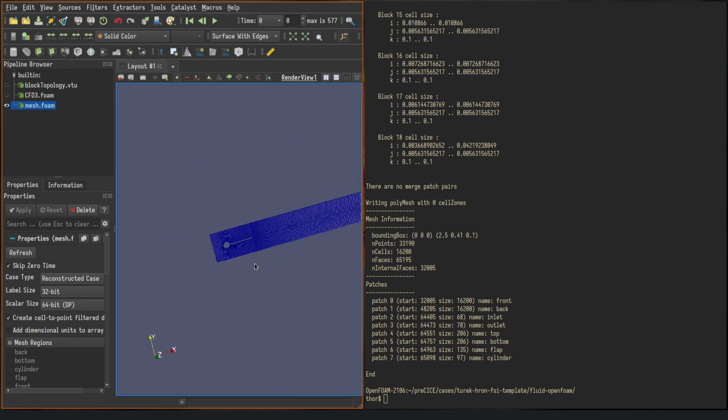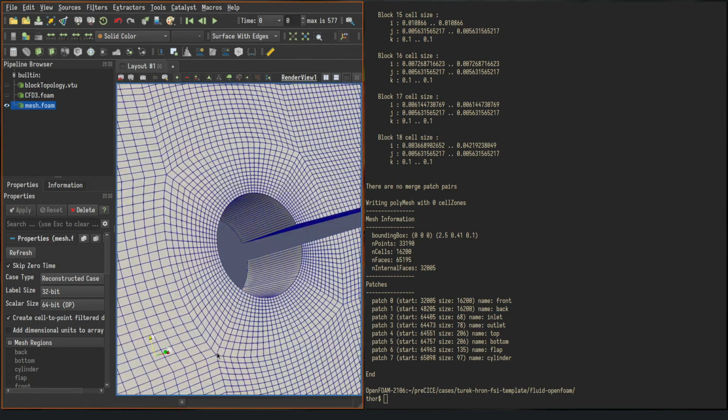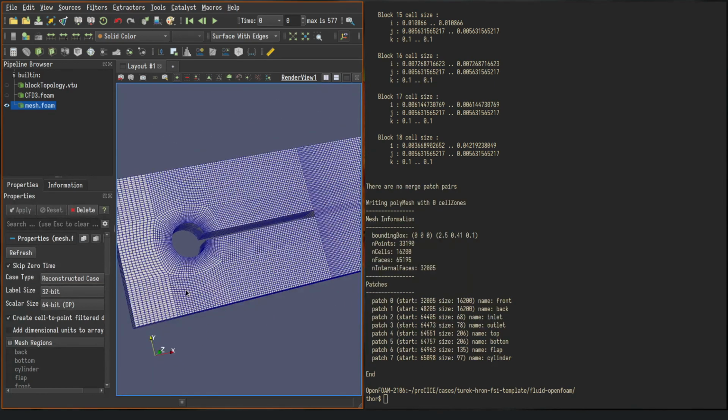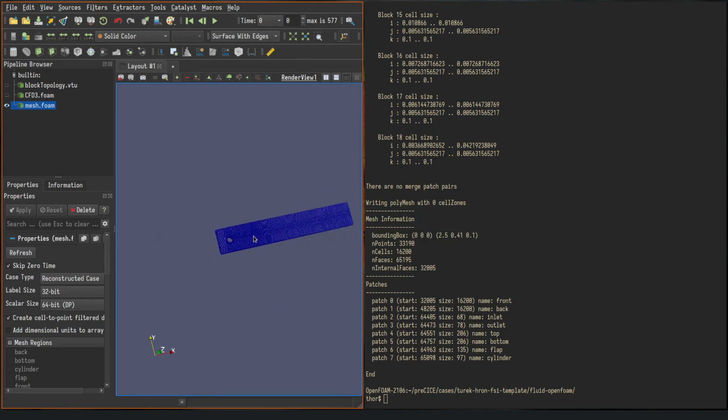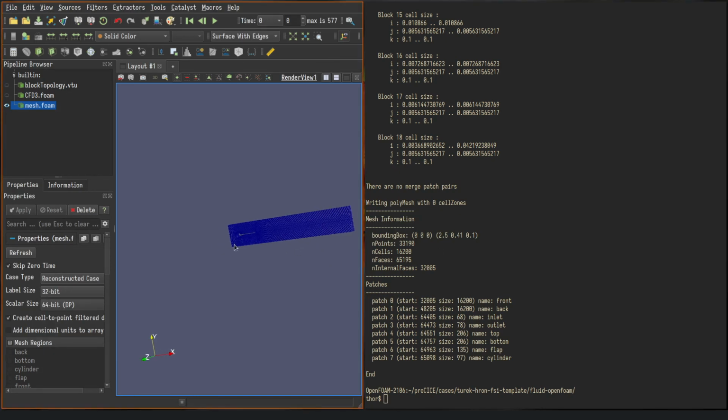I'll stop the video here to leave you something to do yourself and come up with your own best solution to come up with a decent mesh based on this block mesh dict. But you now see how you can change the block mesh. One thing that is interesting that I want to show you is how these grading factors work.